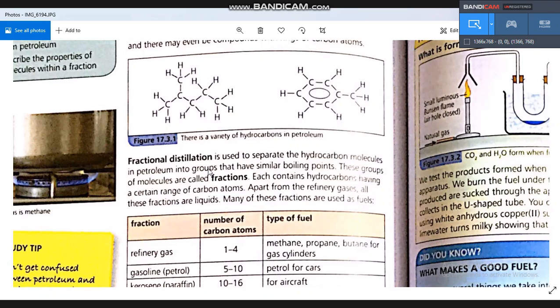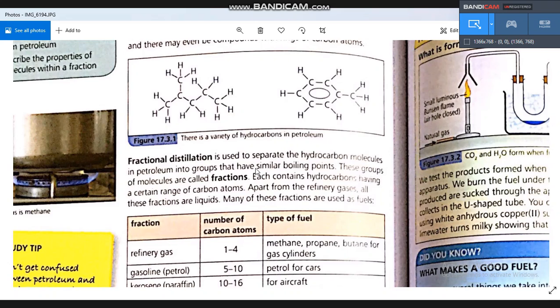Fractional distillation is the separation of two or more components depending on the difference in the boiling points. So the main point in fractional distillation is the difference in the boiling points.